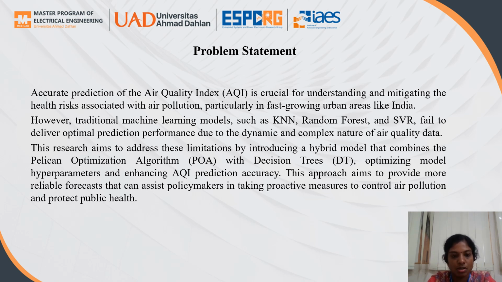This research aims to address these limitations by introducing a hybrid model that combines the optimization algorithm with the decision tree, optimizing model hyperparameters and enhancing AQI prediction accuracy. This approach aims to provide a more reliable forecast that can assist policymakers in how to measure and control air pollution and protect public health.